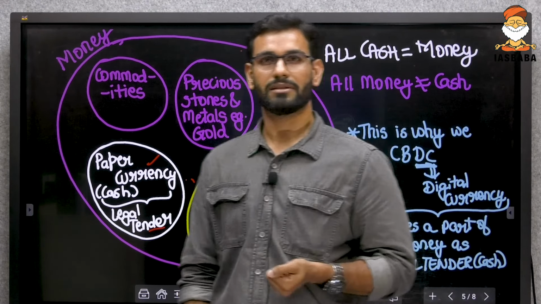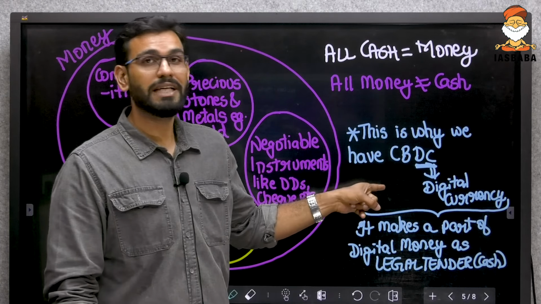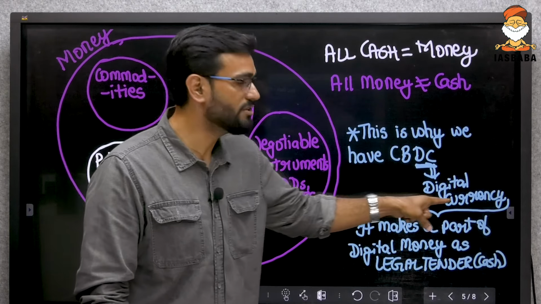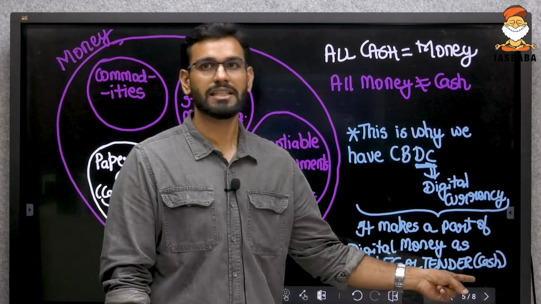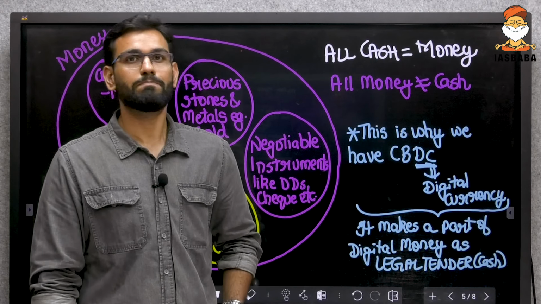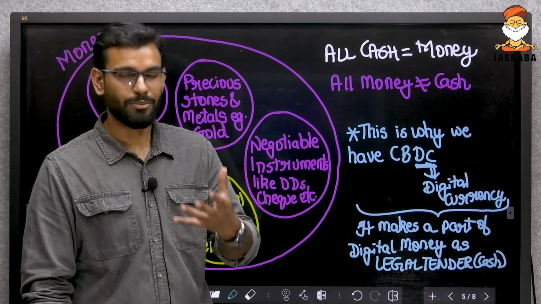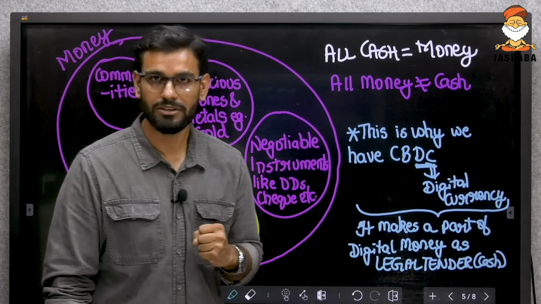However, that is not the discussion for today, so we'll discuss that sometime else. But remember, this is also why we have CBDC, digital currency. It makes a part of digital money legal tender, cash. So CBDC will eventually be like cash in your pocket. Anyway, let's come back. Let's stick to M1, M2, M3, M4 because that is the discussion for today.